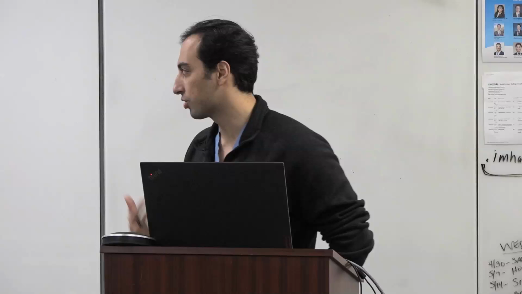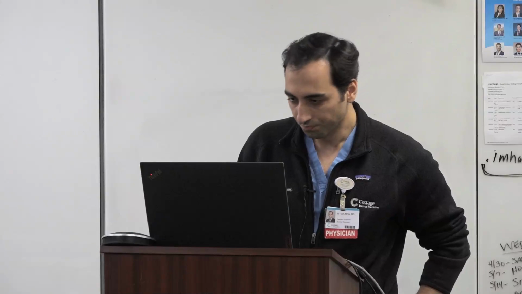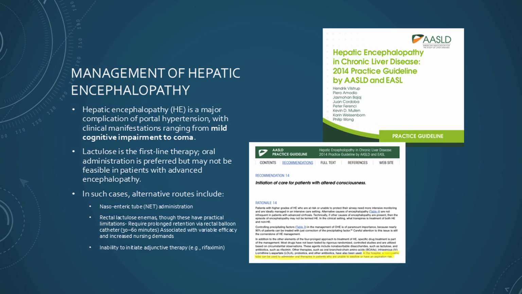Now, the next indication that I'm highlighting is the management of hepatic encephalopathy as one of the reasons they promote NG tube placement. As we're all aware, it can vary from mild cognitive impairment to coma. This practice guideline is again by the American Association for the Study of Liver Disease, and it promotes what the treatment is, which we're aware is lactulose as first-line therapy. Oral administration is preferred, but in some cases, when they're in severe cognitive impairment or coma, you're not able to administer that medication. It also talks about rectal lactulose as adjunctive therapy.